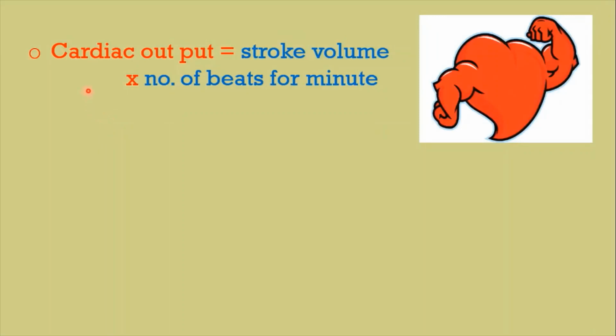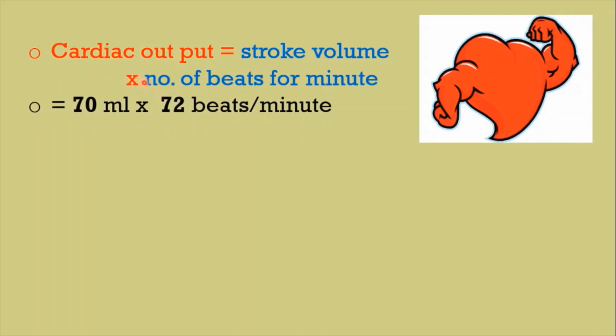Now coming back to our actual topic of discussion, cardiac output. It is the volume of blood pumped out by the heart from each ventricle per minute. So cardiac output is equal to stroke volume into number of heartbeats per minute. Stroke volume is the quantity of blood pumped out by each ventricle in every heartbeat. We find 72 heartbeats per minute. So by multiplying these two, we'll get the cardiac output.